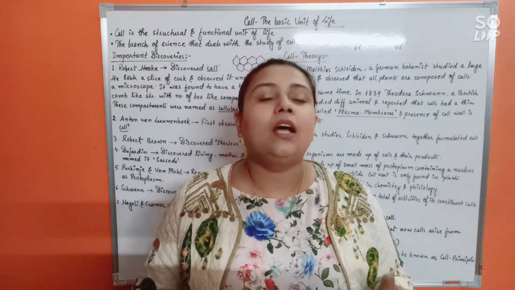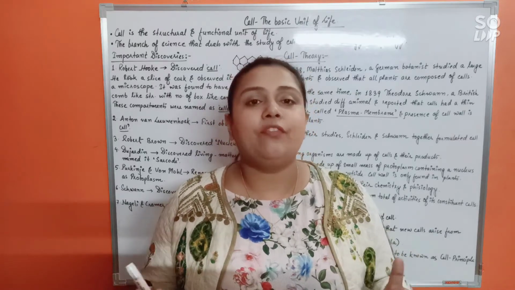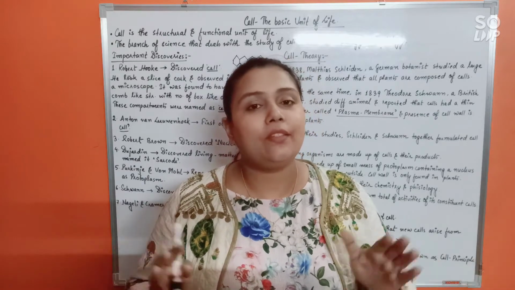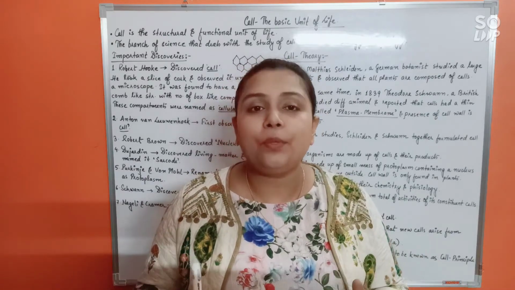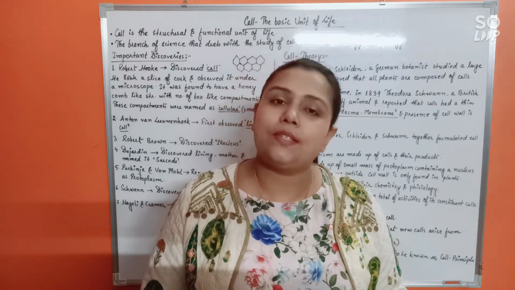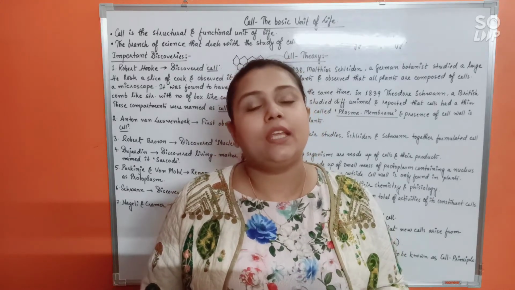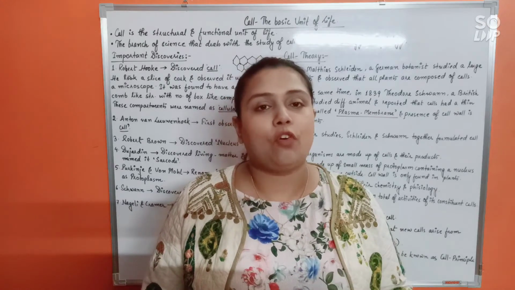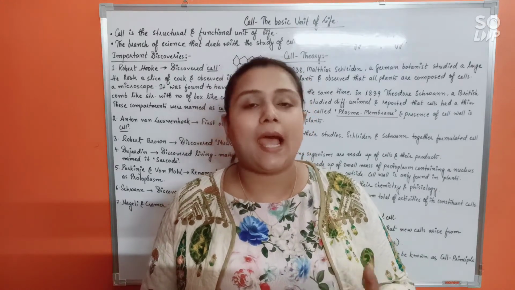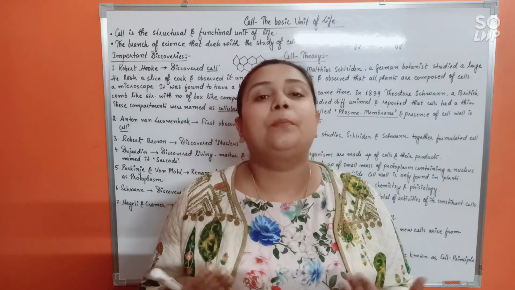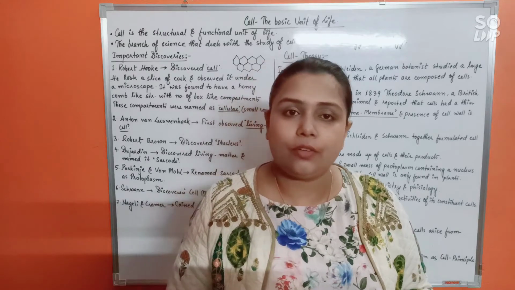After they had gathered enough information regarding the cell, they united their work and together formulated a theory that came to be known as the cell theory. So cell theory is a joint effort put forward by both Matthias Schleiden and Theodor Schwann.